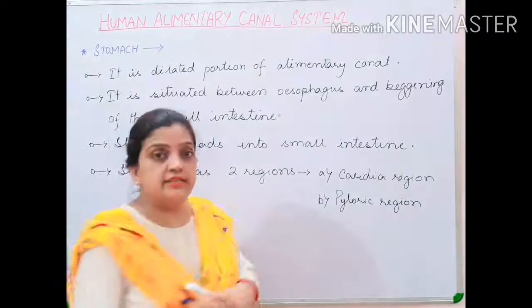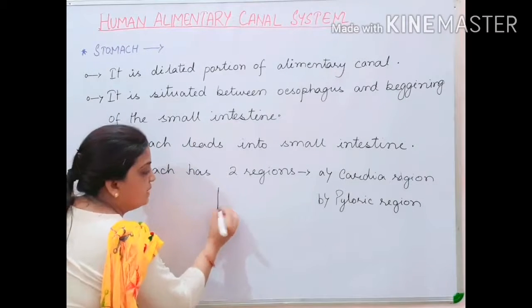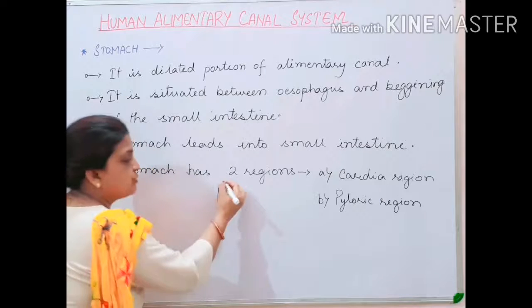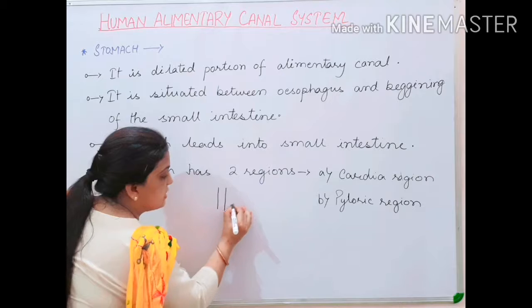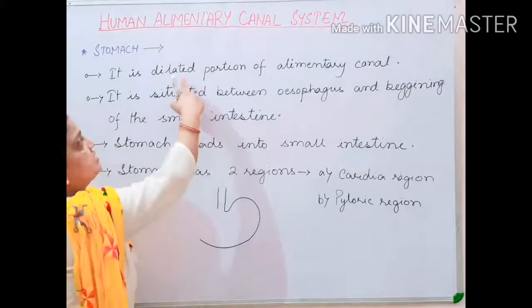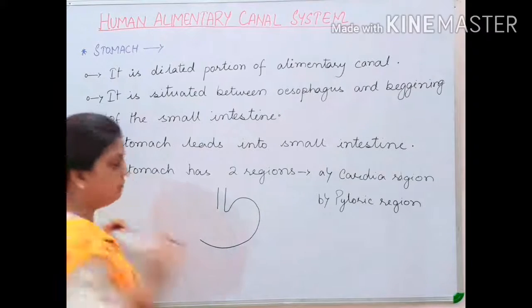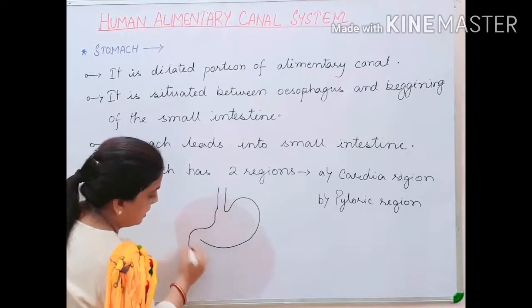Now children, let us understand diagrammatically. This was your food pipe which was extending from the buccal cavity. Now this is your dilated part, the stomach. This is what it means that it is a dilated portion of the alimentary canal. Now children, this is your stomach part.